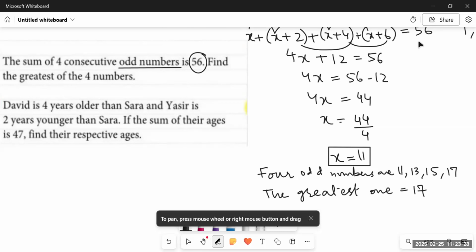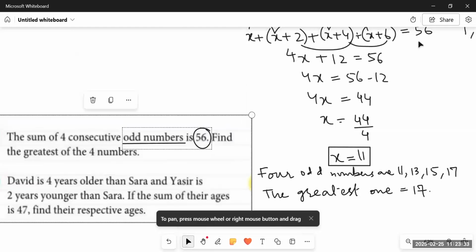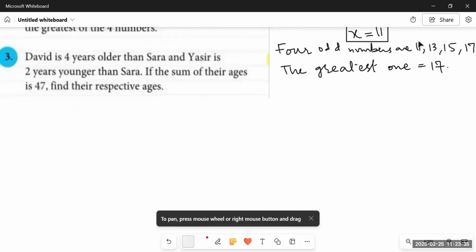Okay. This is how we have to solve these types of questions. Even if the sum of the 4 even numbers would have been 56, then also we have to solve this the same way. But if the question was like when the sum of 4 consecutive numbers is 56, then the equation would be like x plus x plus 1 plus x plus 2 plus x plus 3 is equal to something, whatever it is.